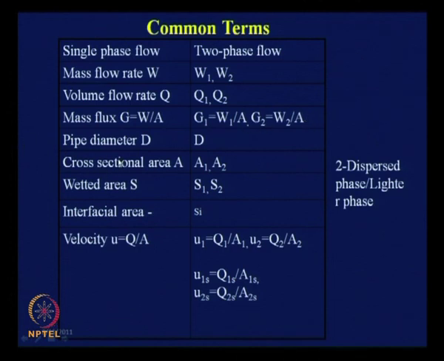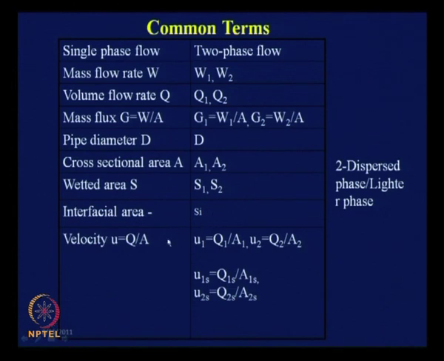Then of course pipe diameter, it is fine. For cross sectional area, just A is sufficient for single phase flow, but in this particular case we come across A1, A2, then the wetted perimeter, S1, S2 and Si, the interfacial area, which is an added parameter which comes in this particular case.